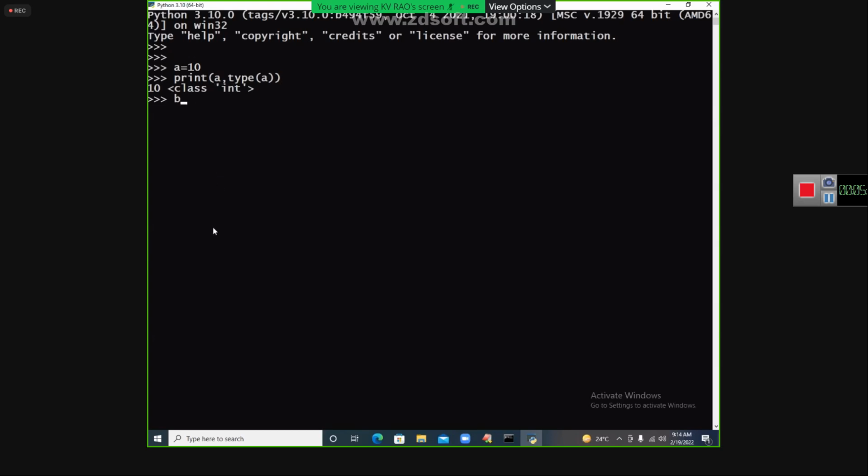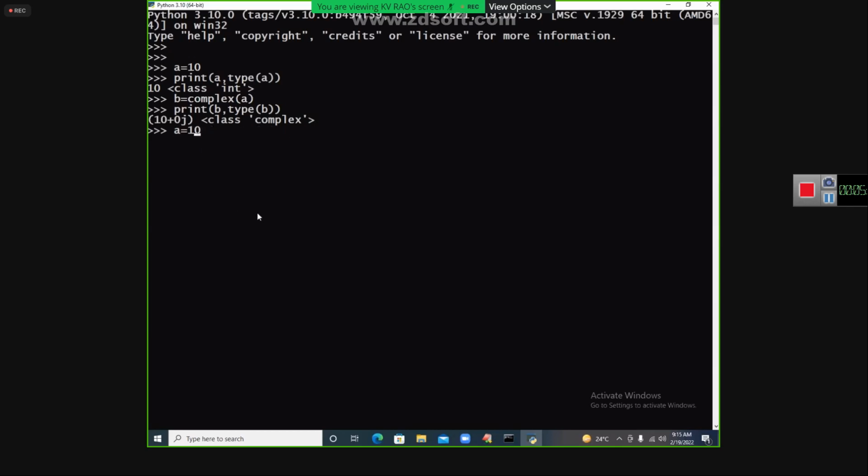Now I need to go for complex type. complex(a), converting that value of a into complex type. So let us see b: print(b, type(b)). See that? Easy. It is only 10 plus 0j. Yes, Ritesh. Very good. 10 plus 0j.